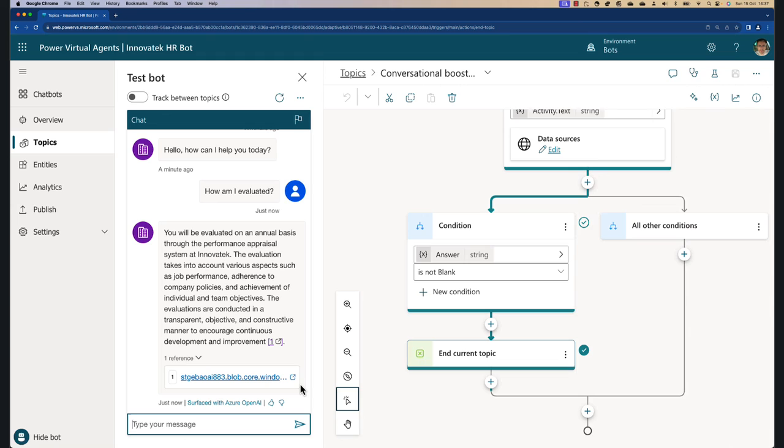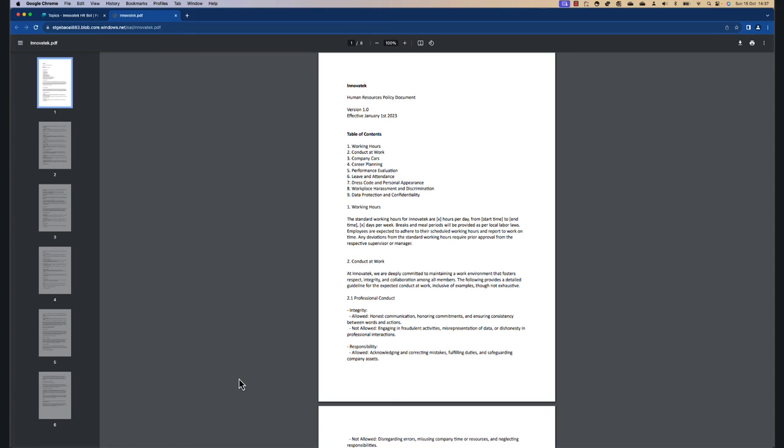You can provide some feedback there, although I don't know exactly where the feedback goes. Okay, it's nice. And I have a reference also to the account. Now, of course, in this case, because our index is using a storage account, the link goes to a PDF in a storage account. I have to open it up to the public, of course, to get access to it.